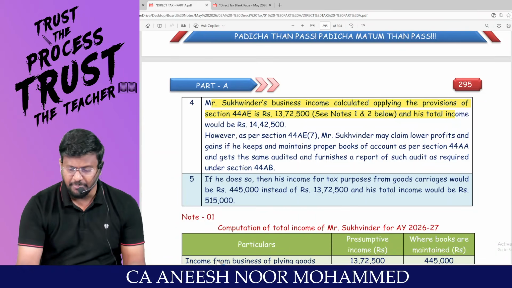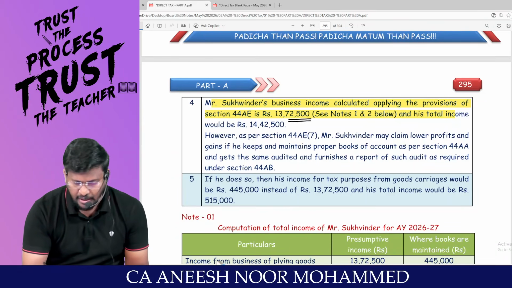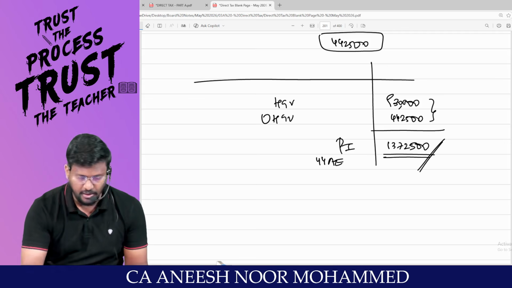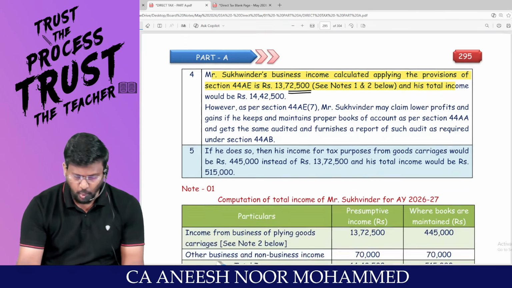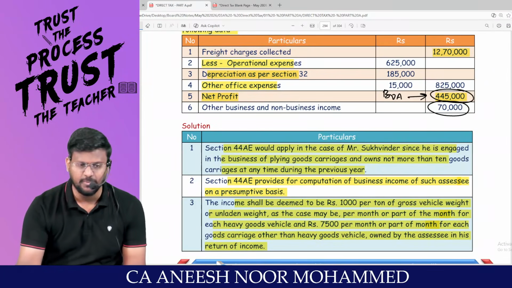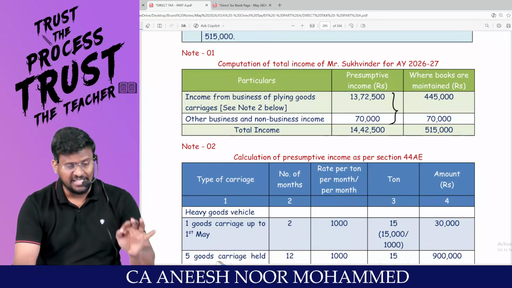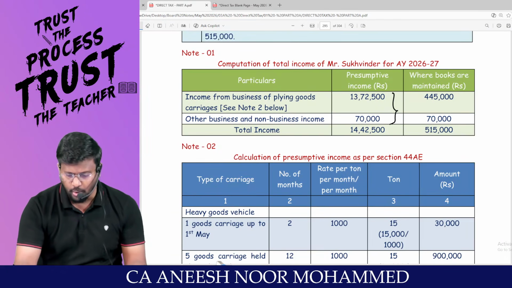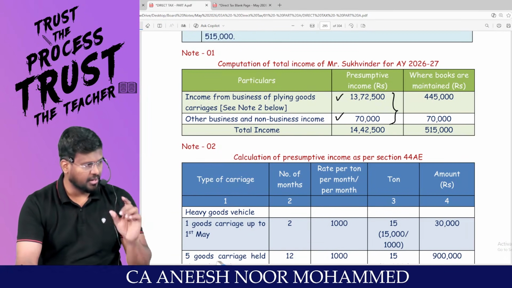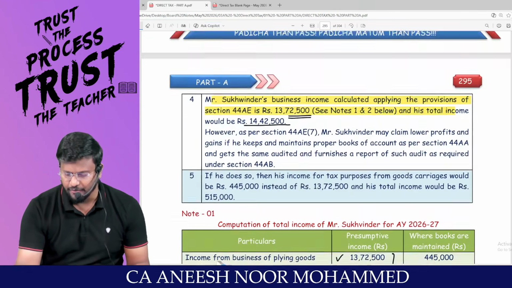Mr. S's business income calculated by applying the provisions of 44AE is 13,72,500. Am I right, sir? And his total income would be 14,42,500 because in the question other income has been given. 70,000 rupees is other income. So if the assessee is traveling through the presumptive route, 13,72,500 presumptive income plus 70,000, total 14,42,500.